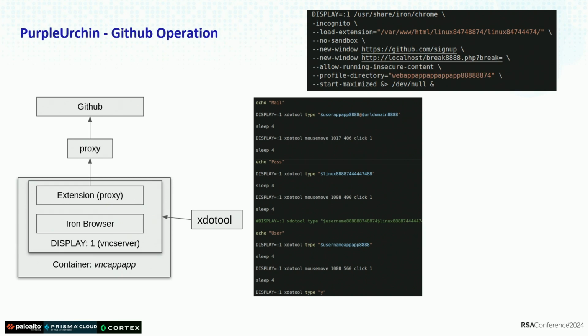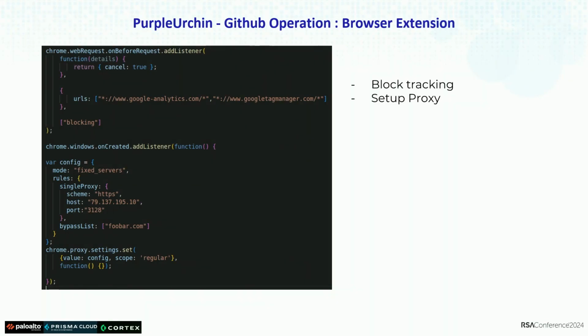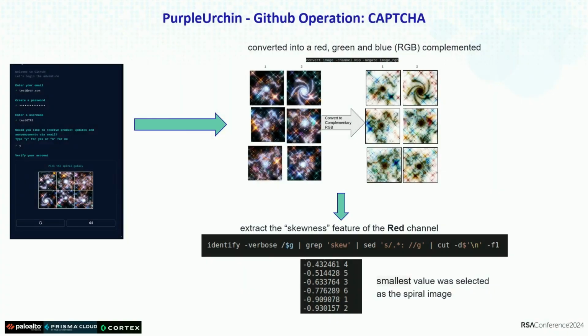In the container he used the xdotool to automate the browser, and he used one extension for two things. One is for implementing a proxy in the browser extension, and the other is for blocking himself from being tracked. That mechanism was implemented in a container. This was the technique that he used for bypassing the GitHub CAPTCHA. After we reported this, the CAPTCHA was changed.